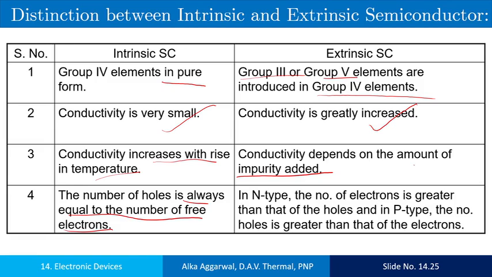In extrinsic semiconductor, in N-type semiconductor, the number of electrons is greater than the number of holes, and in P-type the number of holes is greater than that of the electrons.